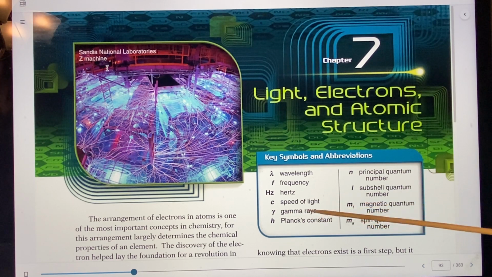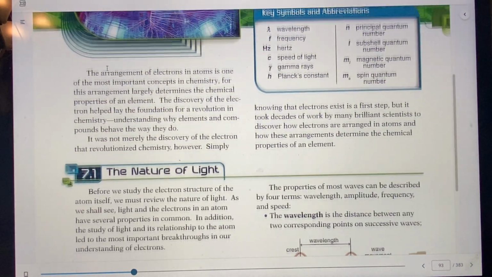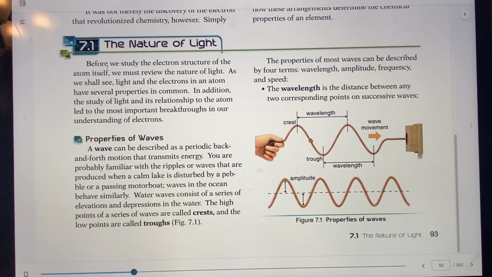And this sign is gamma rays. And then we're going to go into Planck's. We're going to go into this in the next video. So these are key abbreviations that you need to know in the midst of this. And going on, we're going to talk about the nature of light.